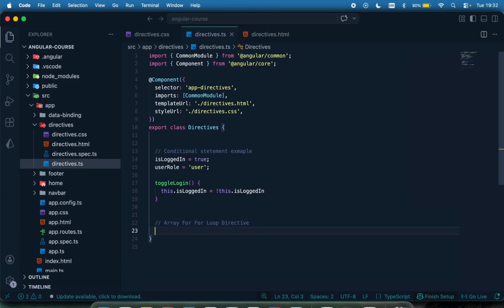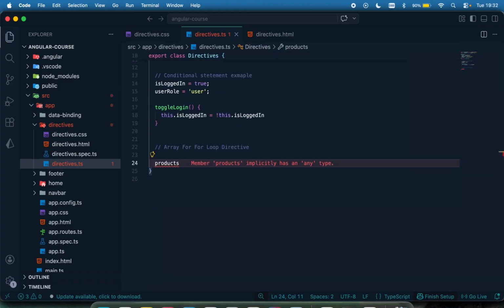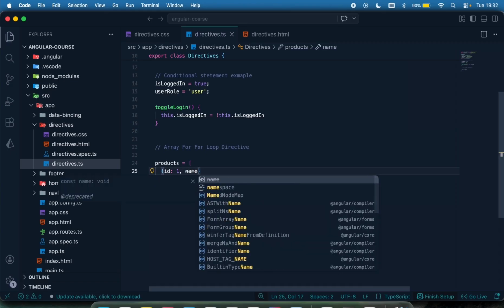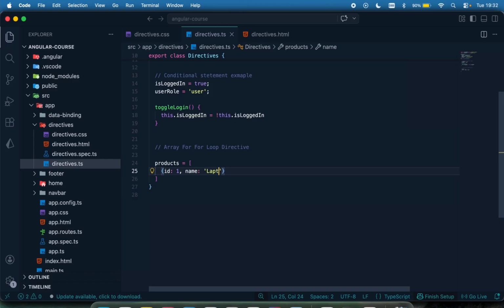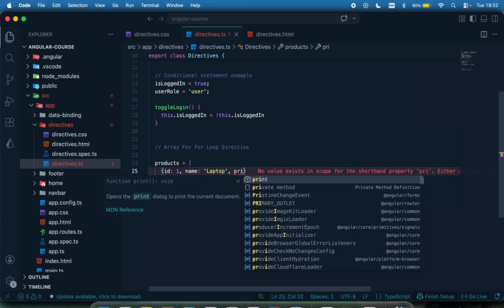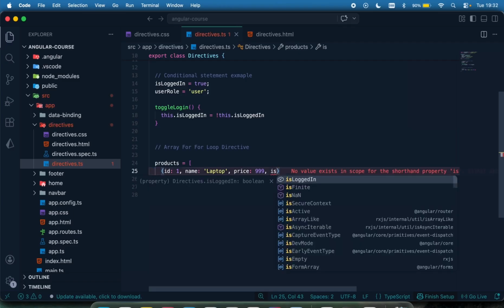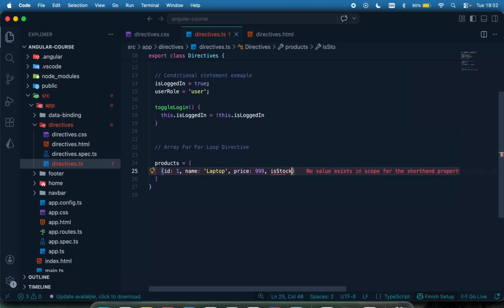We're going to call this products. In a real application, let's say we have products from the DB and want to display them in our product page. This is how it's done. So let's say we have our product right here, and each product has an object with the ID, the name, let's say laptop, and then it has the price, let's say 999, and then it has inStock. We don't know if the product is still in stock or not. So for this, let me just call this true.